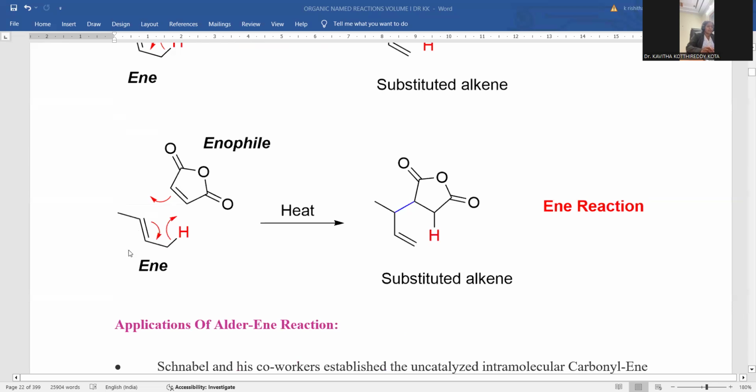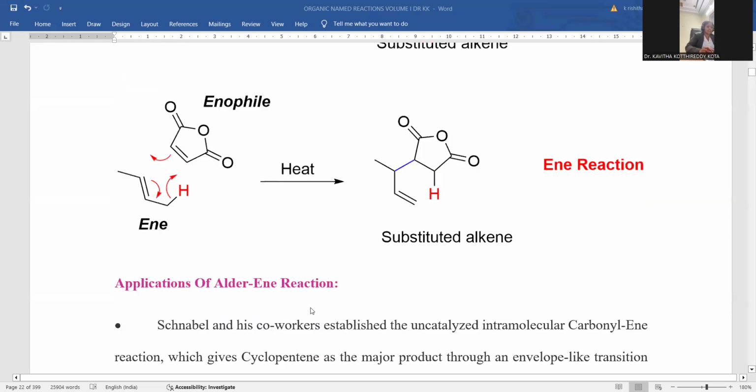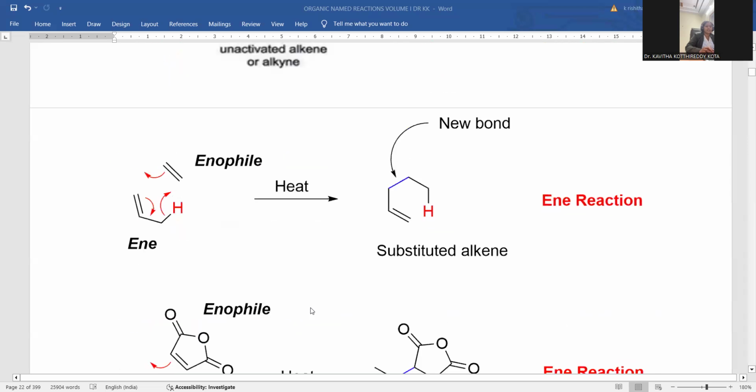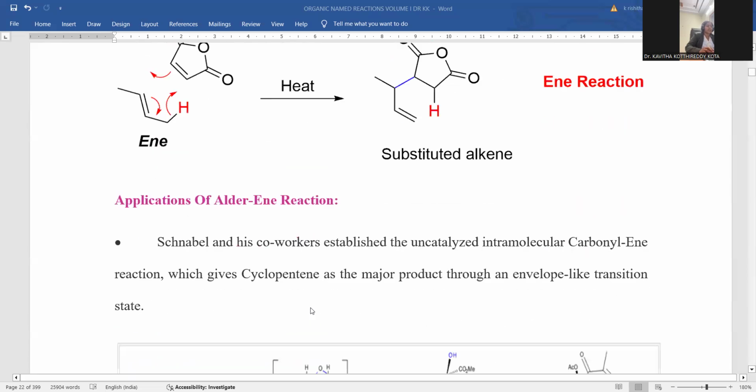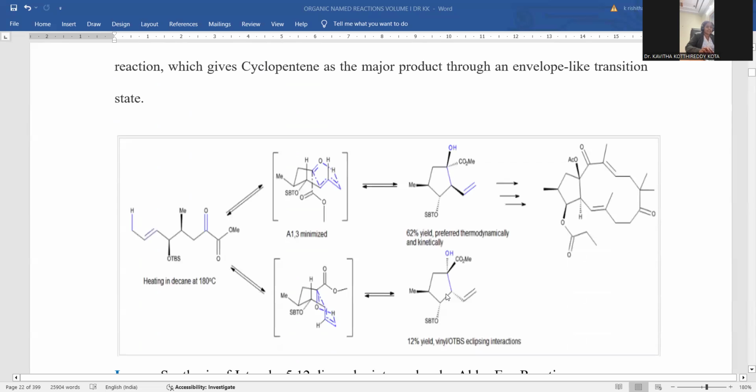Here is the cyclic compound you observe, and here is the allylic hydrogen containing compound. Both are connected in reaction. Endo-ene reaction is taking place, and this will be the suitable product for this reaction. By this, we concluded the entire reaction mechanism and examples pertaining to the ene reaction, and the session is continued with the applications of the ene reaction. Schnabel and his co-workers established an uncatalyzed intermolecular carbonyl-ene reaction, which gives the cyclopentene as a major product. Cyclopentene product formation is established over there.